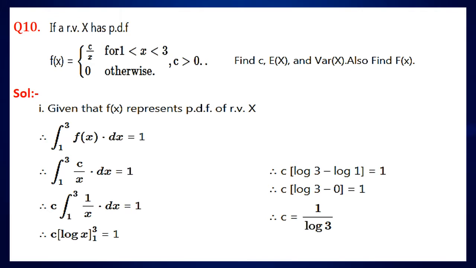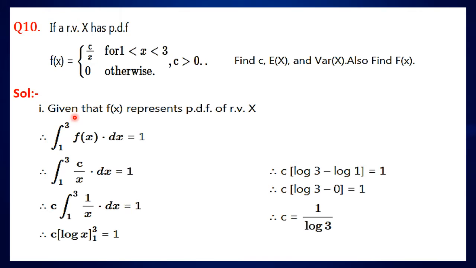Let us solve one sum to calculate the expectation of x and variance of x. Question number 10. If a random variable x has PDF f of x is equal to c upon x for 1 less than x less than 3 and 0 otherwise, where c is a positive number, c greater than 0. Find c, expectation of x and variance of x. Also find capital F of x, means cumulative distribution function.